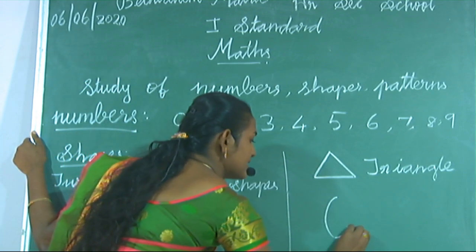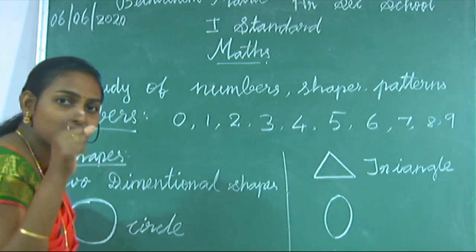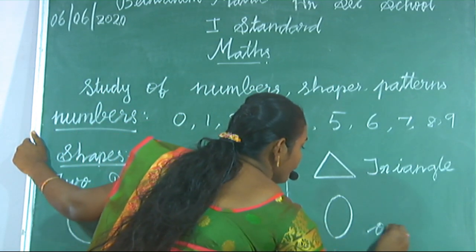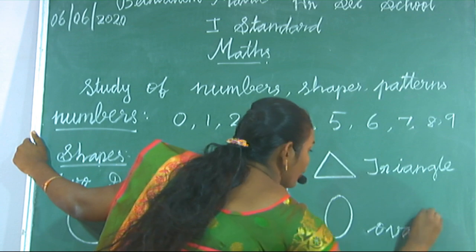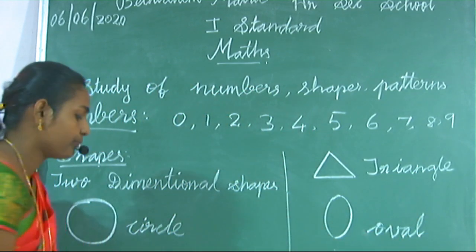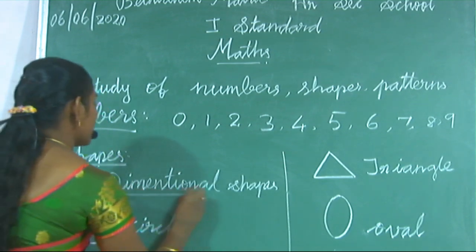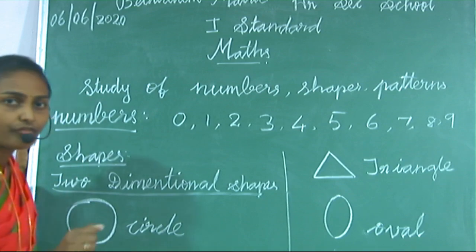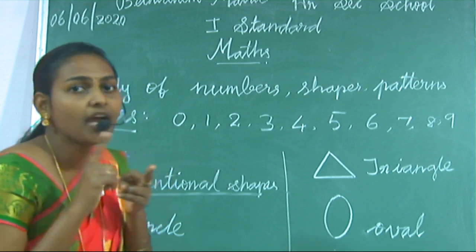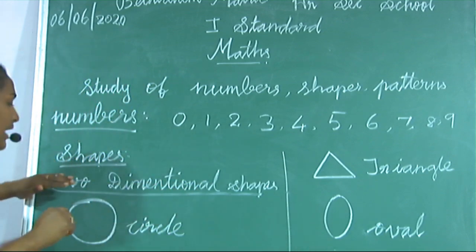Next, what is this? Oval. Do you see the egg? Egg shape is oval. Okay, say oval. O-V-A-L. Oval. Are you clear about that? Now we learned two-dimensional shapes. Shapes are in two categories: one is two-dimensional shape, another is three-dimensional shape.